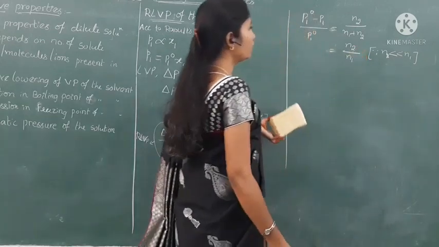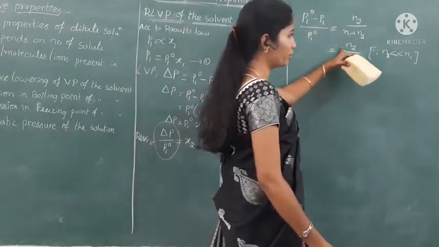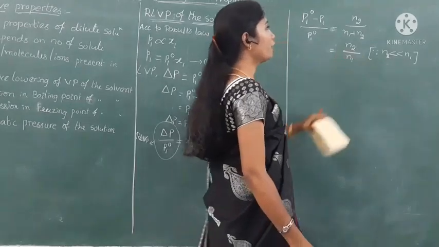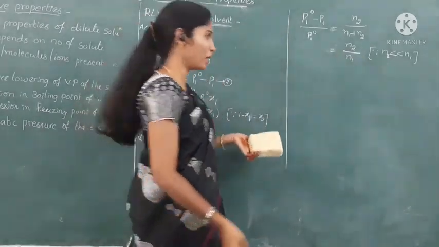N2 is the number of moles of solute. How can we calculate the number of moles? Weight by molecular weight.